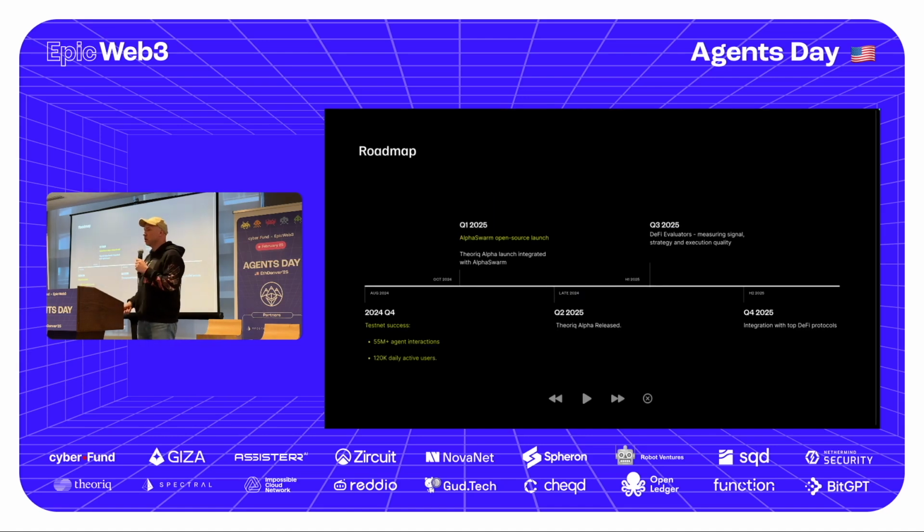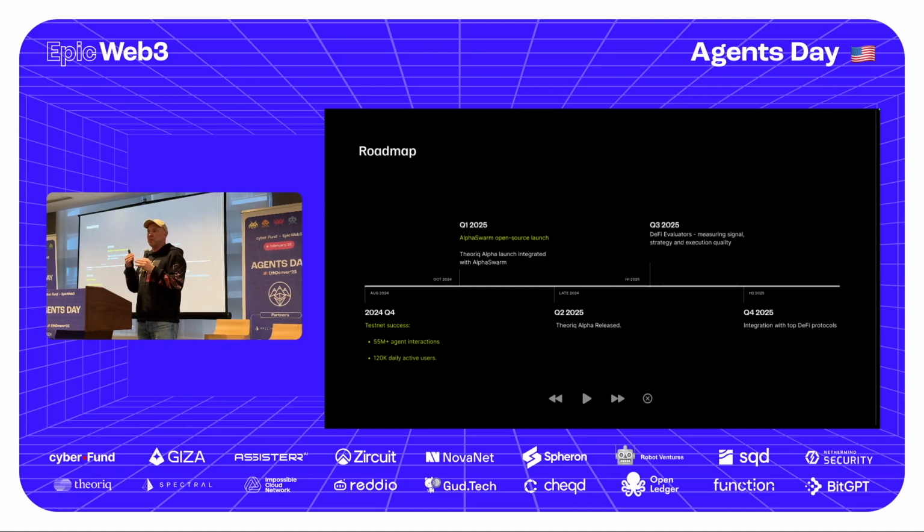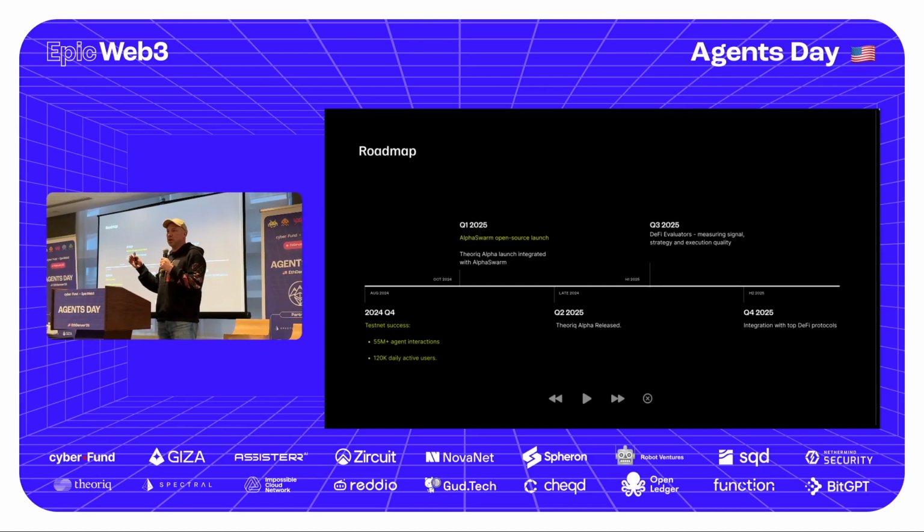So where we are, we built out a big testnet and we proved that we can make this stuff scale. The product that we have here at ETH Denver is Alpha Swarm, which is this AI agent starter kit that lets you sit down and build agents that can autonomously trade for you. What we'll be releasing next is the protocol that allows these things to swarm, which is really where I think the interesting part is, because we need to solve the challenges of how to deploy, how to scale, and how to make this stuff work in a complex manner.